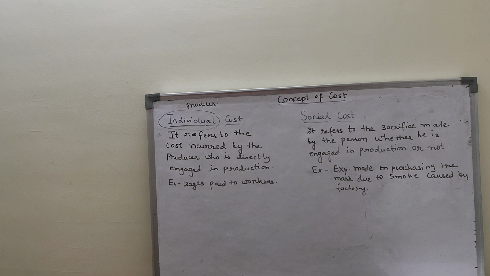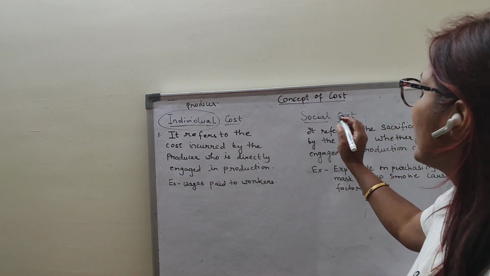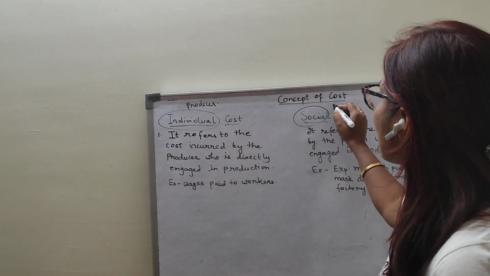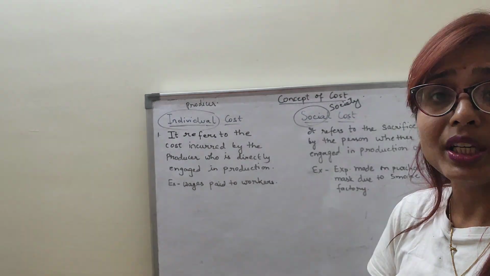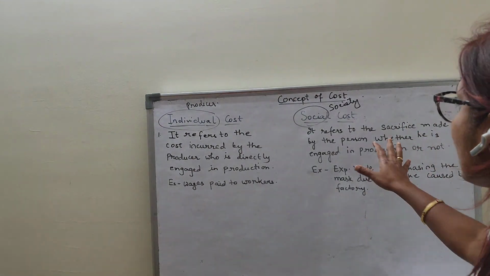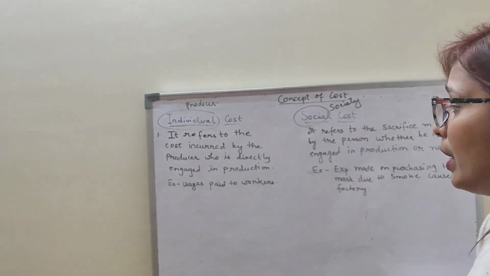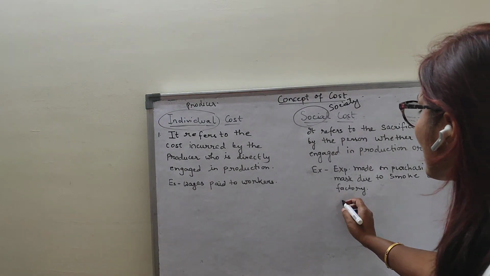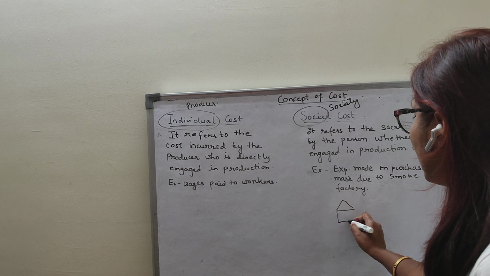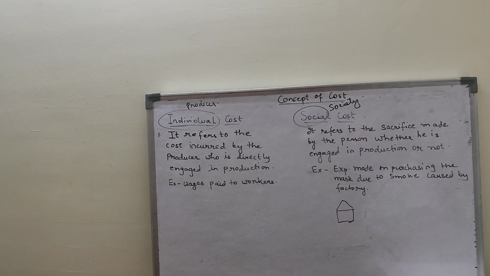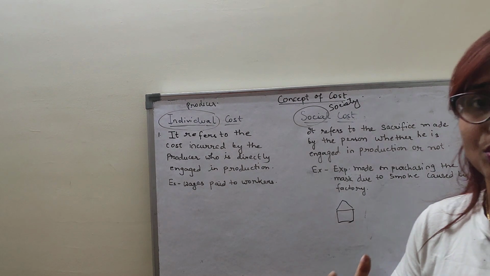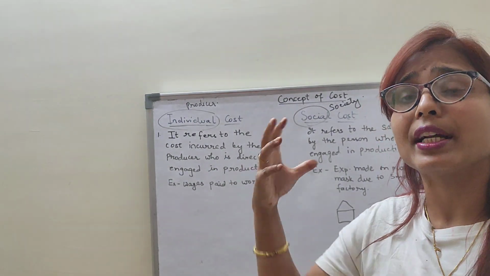Coming to the social cost. Cost is the expenditure, children. I told you, social means we are talking about the society. Now, before this definition, let us first understand with the help of an example. Suppose this is one factory. Clear? And in this factory, the production is going on. So as the production is going on, the smoke is coming out from the chimneys into the atmosphere.